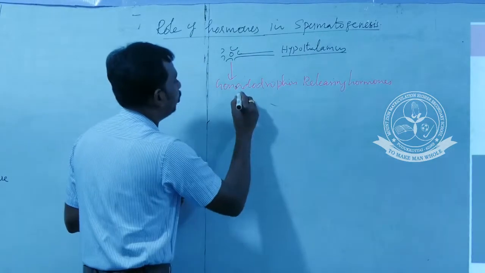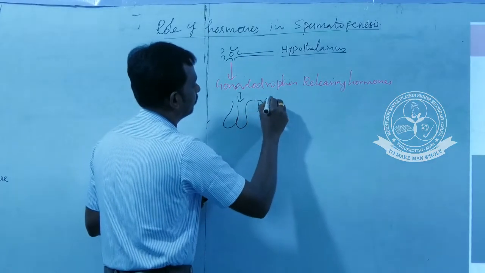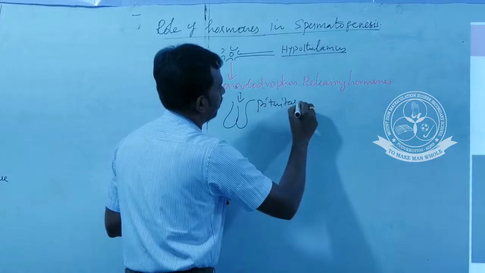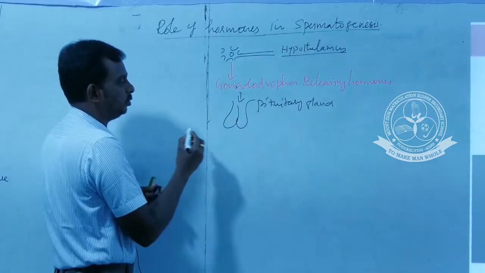on the pituitary gland. There are two regions in a pituitary gland.